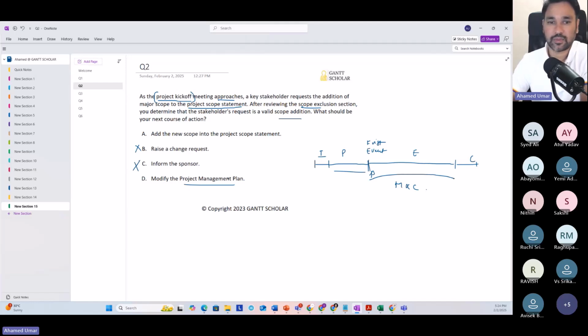Modify the project management plan is not needed, because if you see the project scope statement, you're going to add more scope. So it's a direct component of the project scope statement. You can just go and add it. Therefore, the right answer is option A, and you can eliminate the other three options.